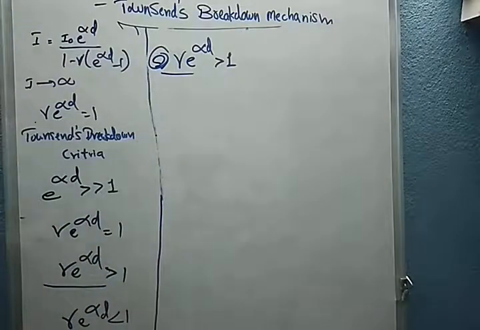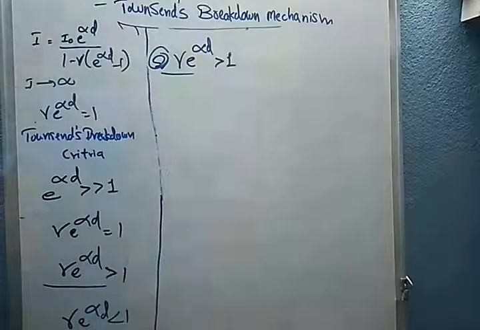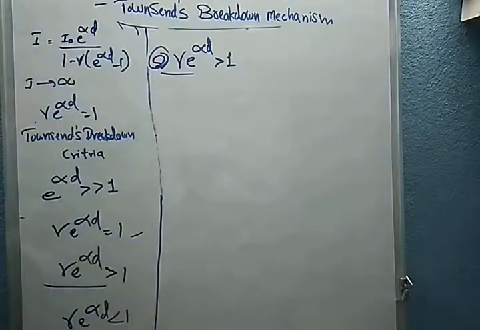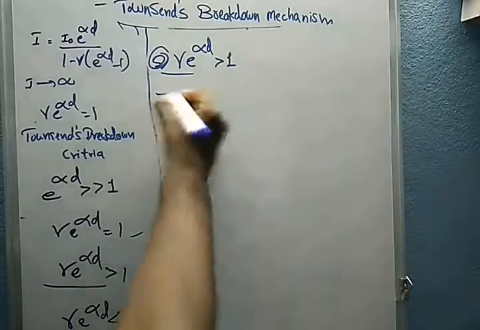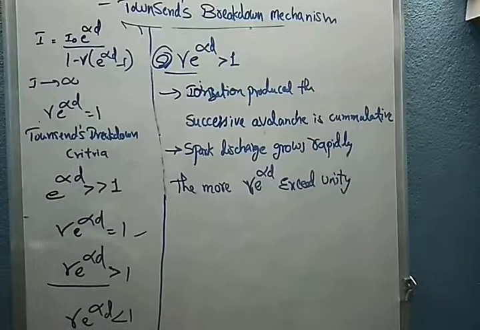If it is equal to 1, avalanche breakdown has already appeared. If it becomes greater than 1, we can say that there is a successive avalanche train.